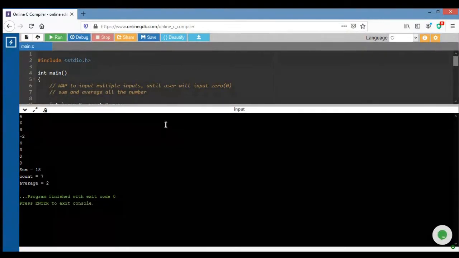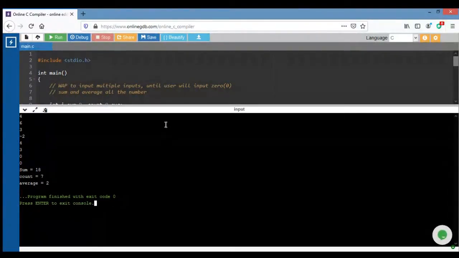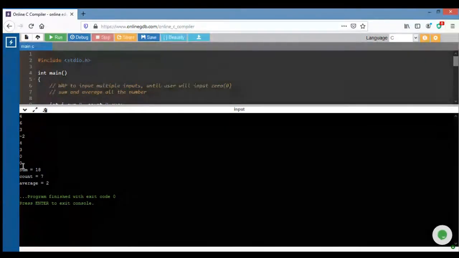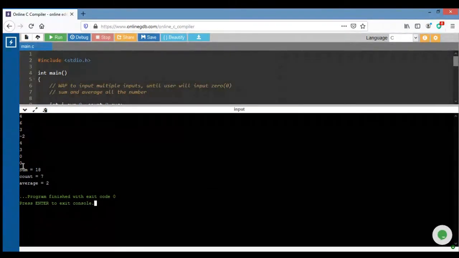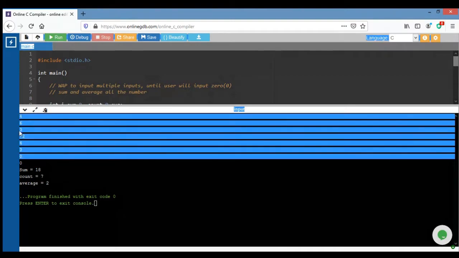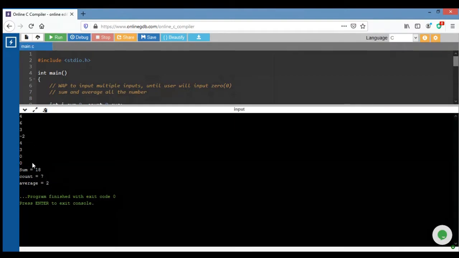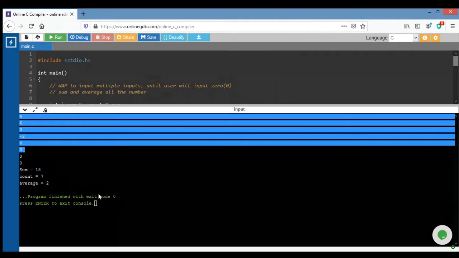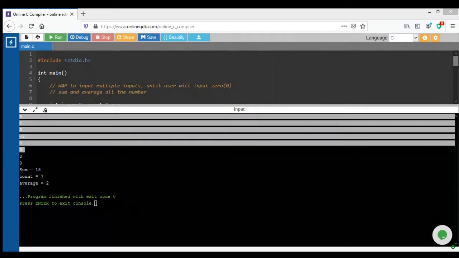But the total count is 8, even though I entered 7 numbers. How many? 1, 2, 3, 4, 5, 6, 7, 8. Right? Because it executes one more time when I input the first 0. So the total count becomes 8. But if I want to add only these 6 elements, then what I need to do is minus 1.